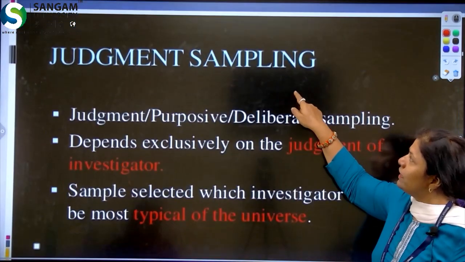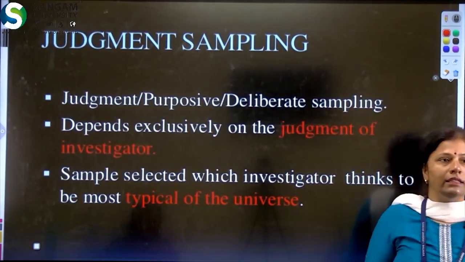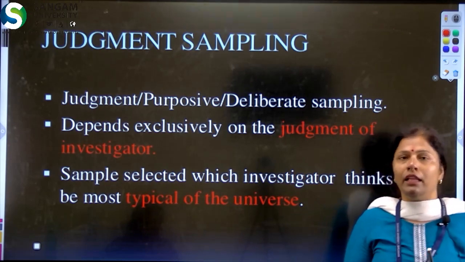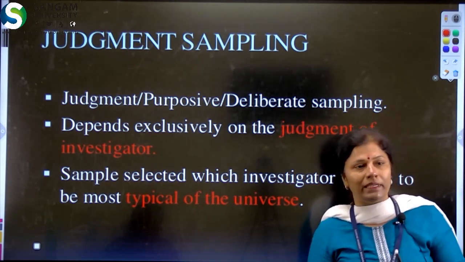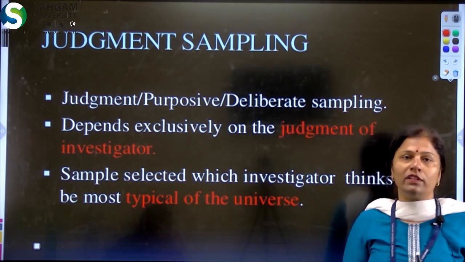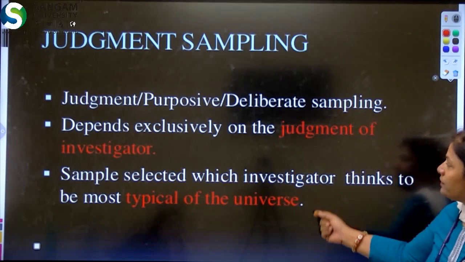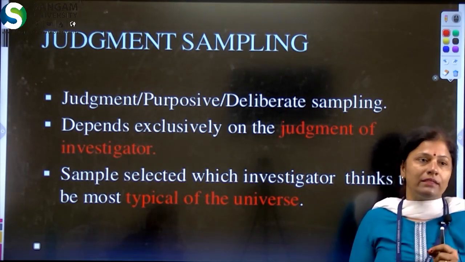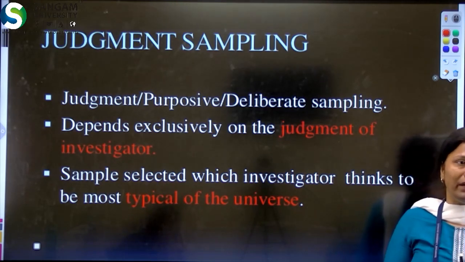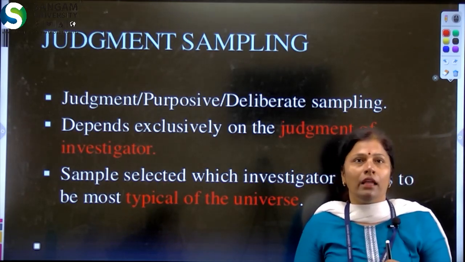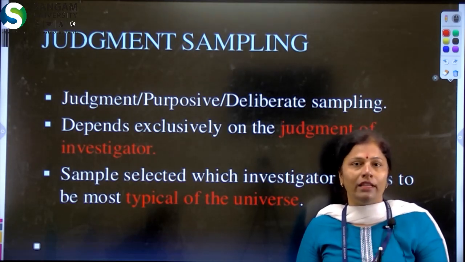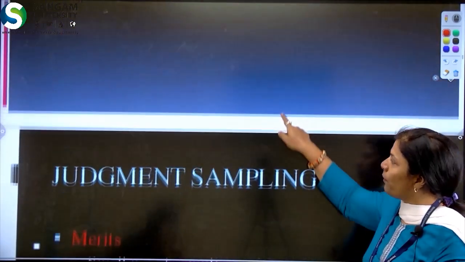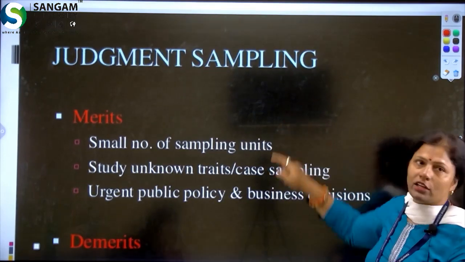The first one is the judgmental sampling method, where the entire responsibility is the researcher's, who uses his or her knowledge, expertise, experience and judgment to select the sample. The sample selection investigates things most typical of the universe, and a knowledgeable person, an expert in that particular field and involved in the research, uses his expertise, knowledge and experience to select the sample. This is known as judgmental sampling, and it is a very common and popular method by which any researcher can select their sample.